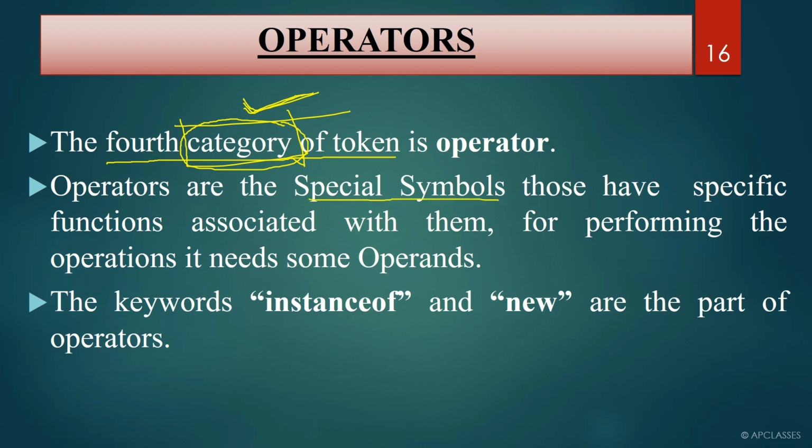Operators are special symbols. Whenever we use operators, these are special symbols. Plus sign is an operator, negative sign is an operator, multiplication sign is an operator, division sign is an operator. These are special symbols and they have a special meaning for the compiler, because every token has a special meaning for the compiler. Plus sign is a token, and what type of token? Operator. Negative sign is a token. What type? Operator. Multiplication and division are all considered tokens, or you can say they come under operators.